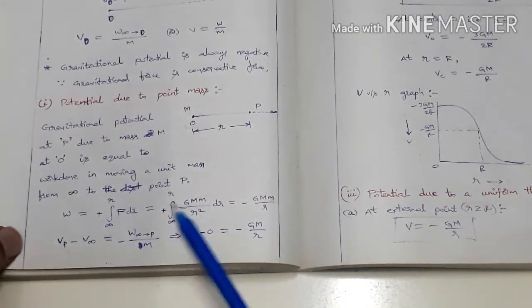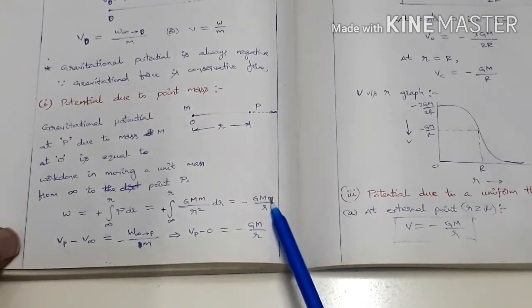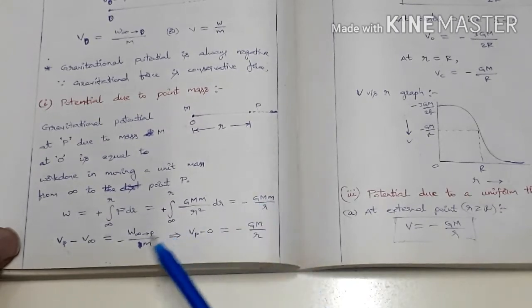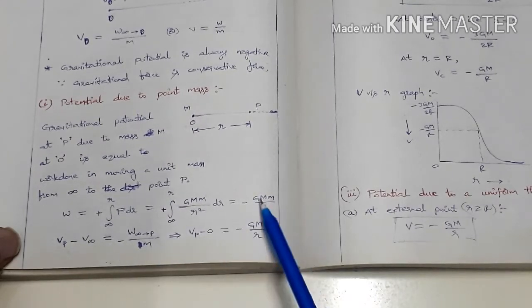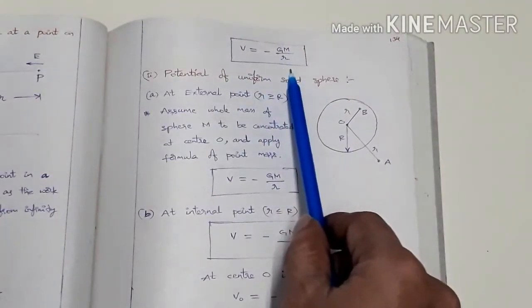Work done, just don't bother, you find this magnitude, no? This magnitude divided by small m, so this small m cancels here. So you get V equals G M by R. Then you can write Vp equals minus G M by R. See here, V equals minus G M by R.